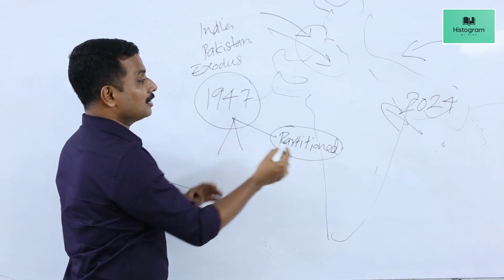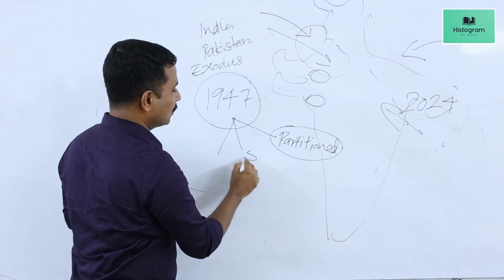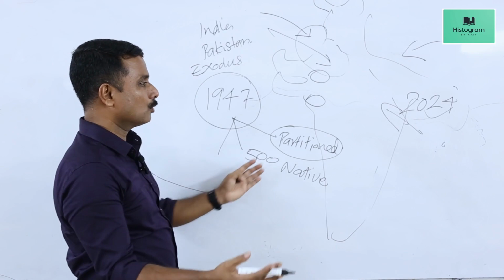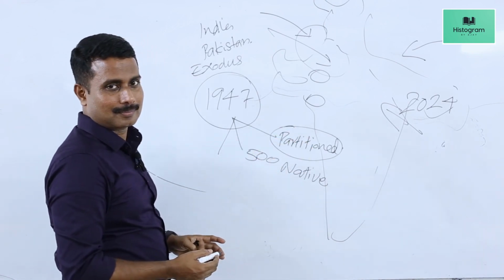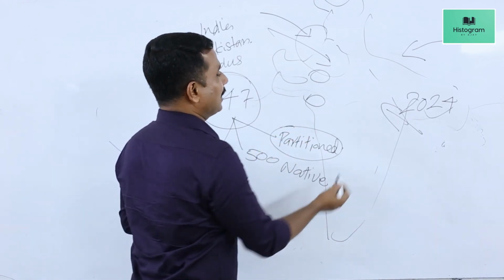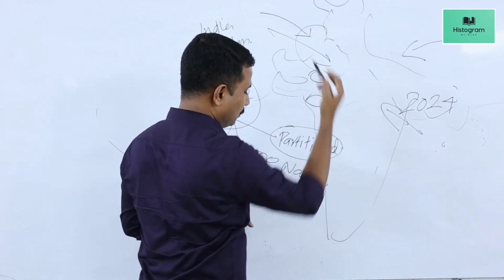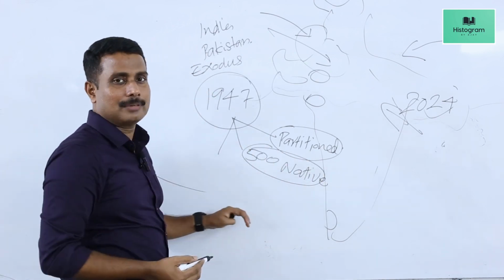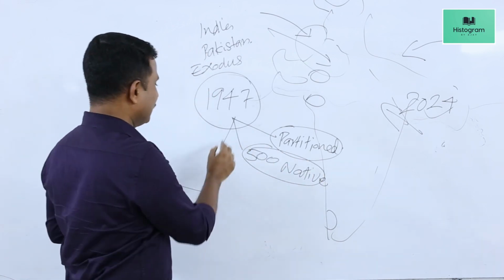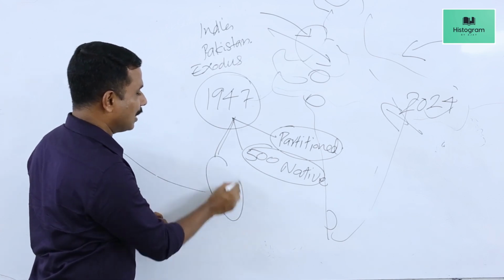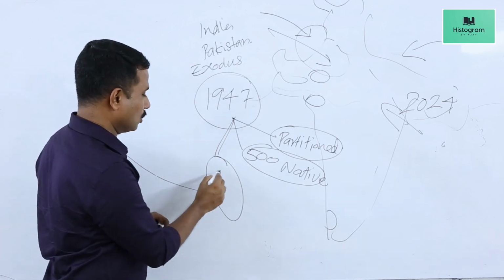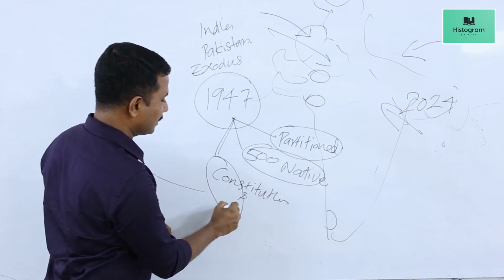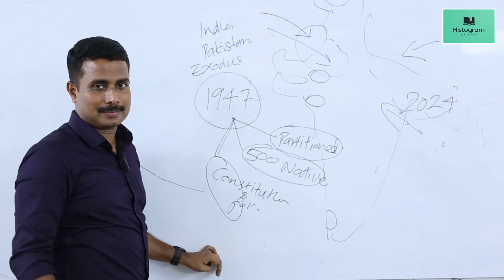Second, there were a large number of native states in India. More than 500 native states were there. These were to be integrated with India. Native states like Hyderabad, Junagadh, Kashmir, Travancore, Mysore, so many states had to be integrated with India. And for the newly created nation, we had to devise a political system, a constitution.